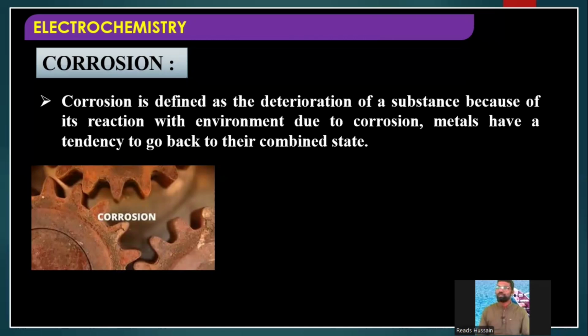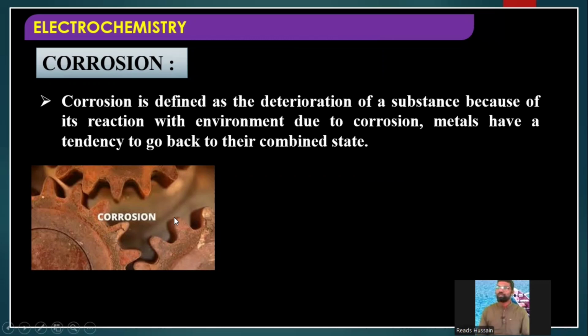Due to corrosion, metals have a tendency to go back to their combined state. You need not worry about this last statement. You can write up to this point. What is corrosion? Corrosion is defined as the deterioration of a substance because of the reaction with the environment. Do you know how iron undergoes corrosion?